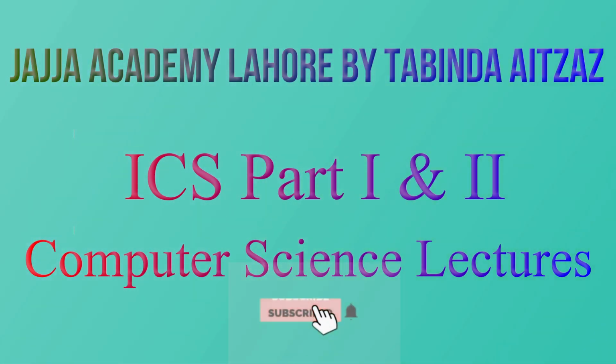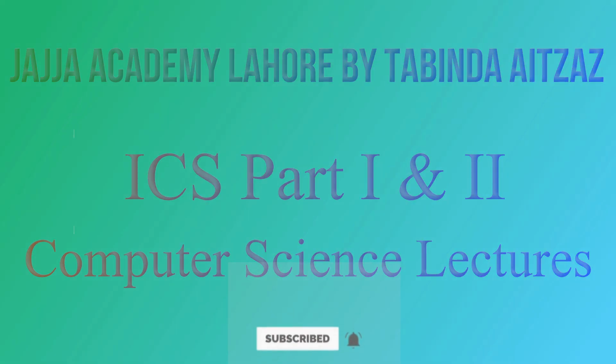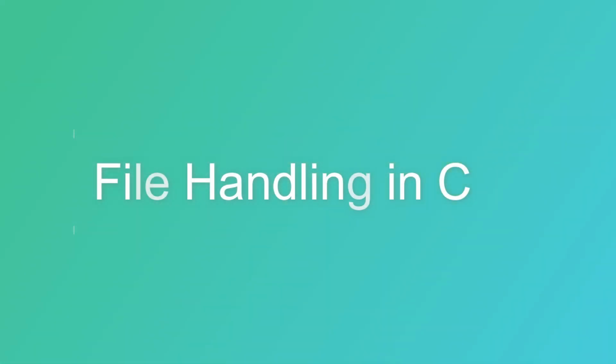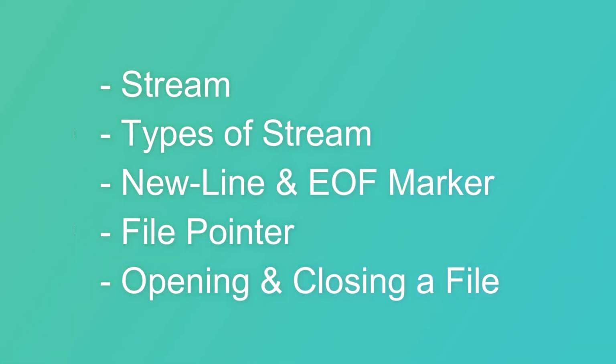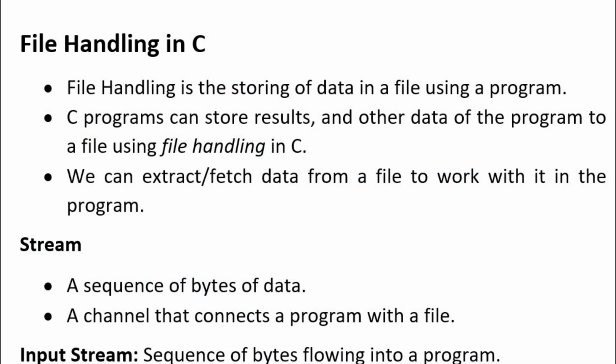I am Tabinda Itazaz and today I am going to cover the contents of chapter number 14, File Handling in C, which is the last chapter of C programming. The contents we are going to cover are stream, types of stream, new line marker, end of file marker, opening and closing a file using C language program. Let's start with the meanings of file handling in C.